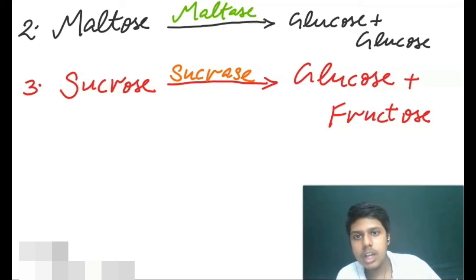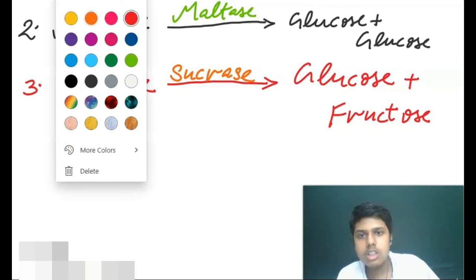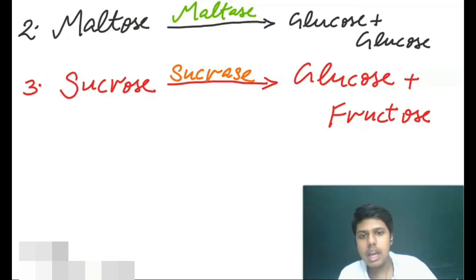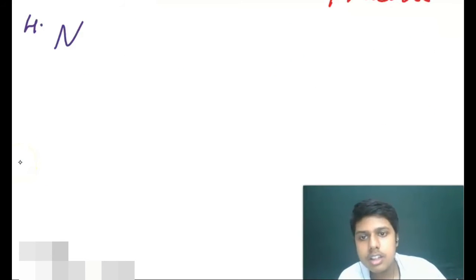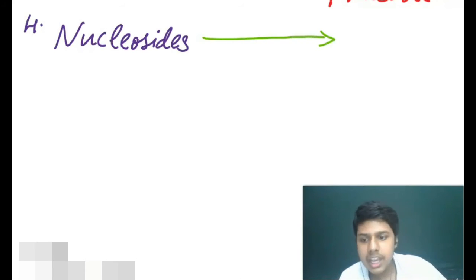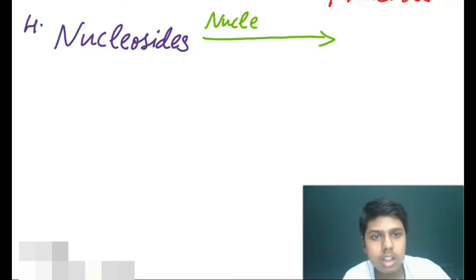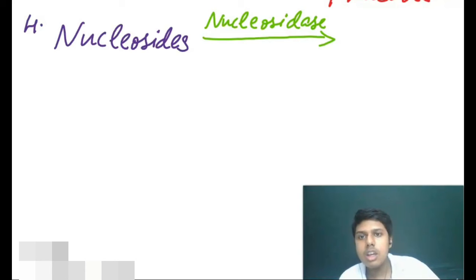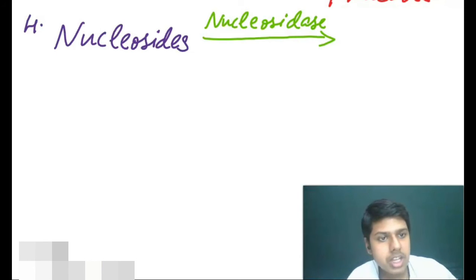Now moving to another one. The another one which we can have is the reaction of nucleosides. Nucleosides, with the help of the enzyme nucleosidase, get converted into sugars plus bases.